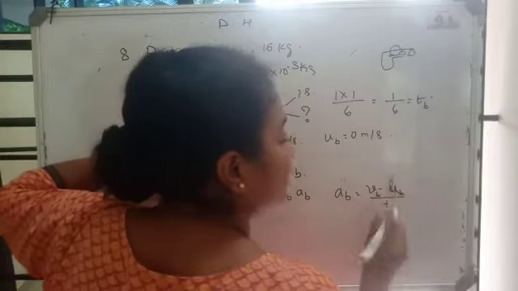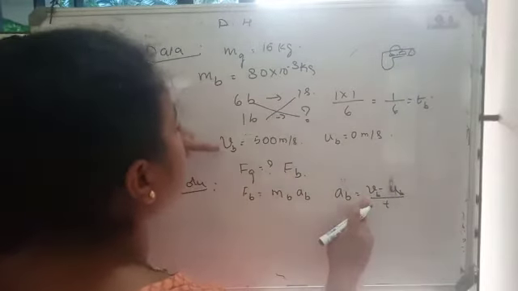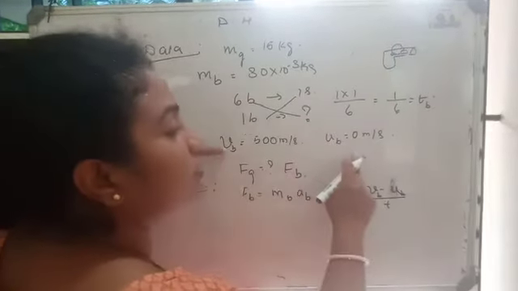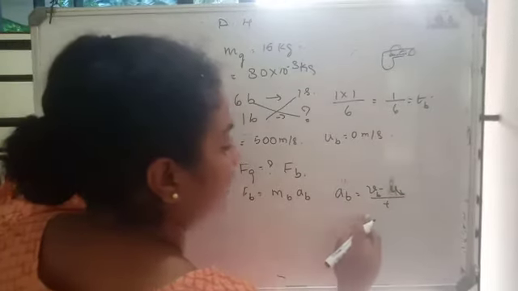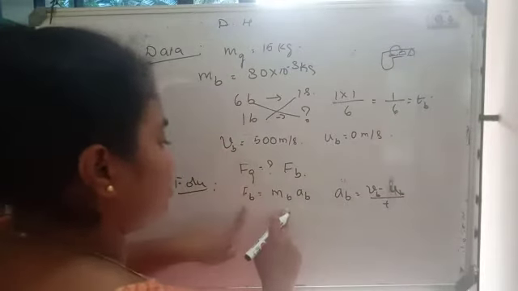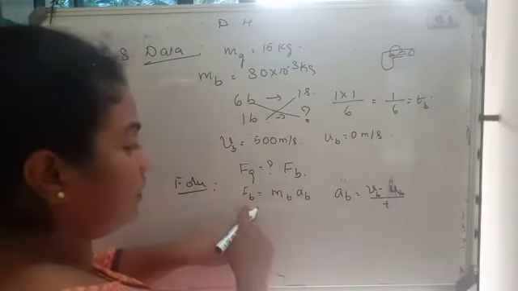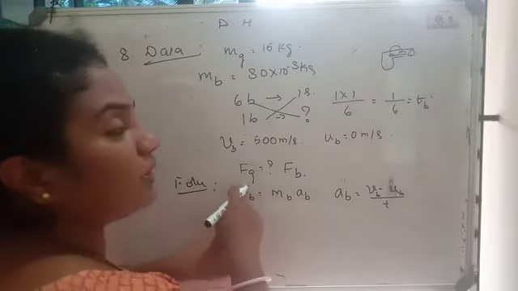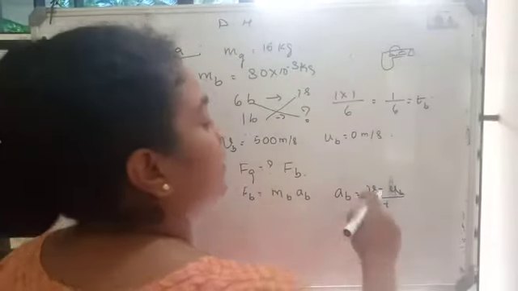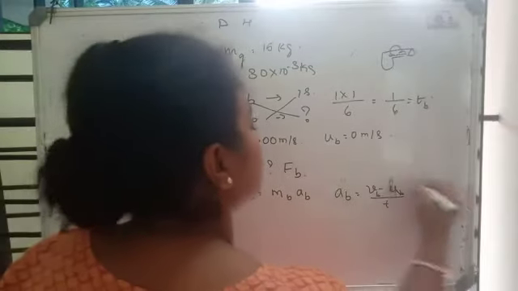Acceleration is vb minus ub divided by t. What is the velocity of the bullet? Yes, final velocity we know, initial velocity we know, we can calculate acceleration. Once we calculate acceleration, you can calculate the force applied by the bullet. Once the bullet's force is calculated, it will be equal to the force applied by the gun. So let us start with this one. This is the first one.